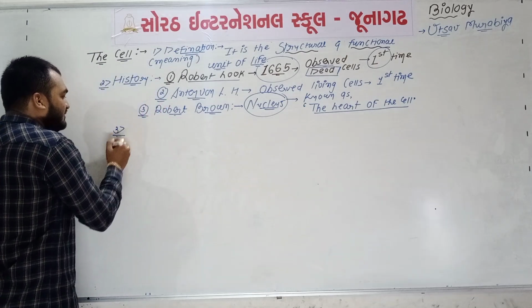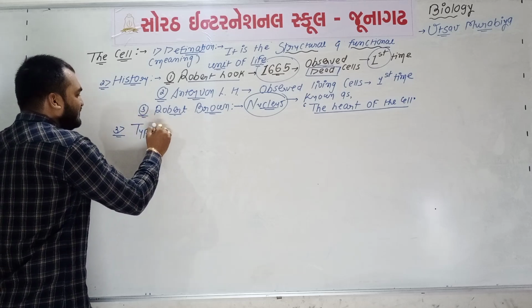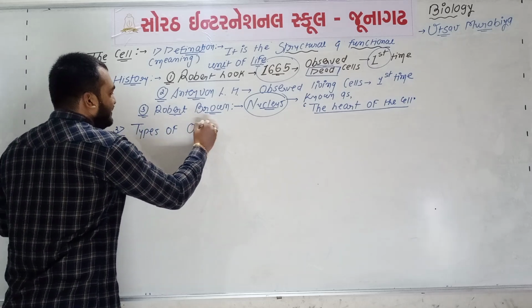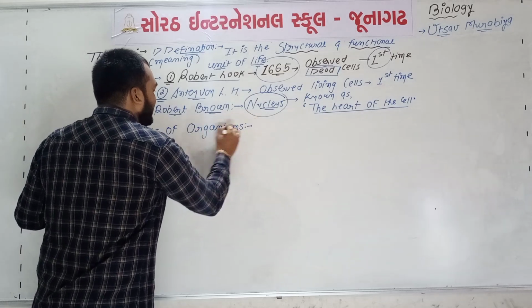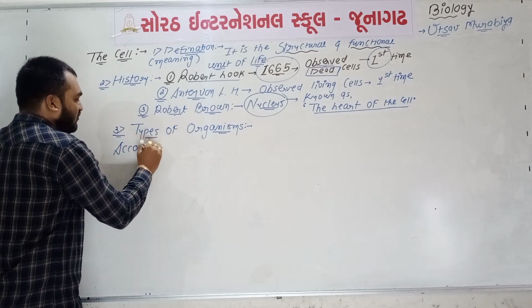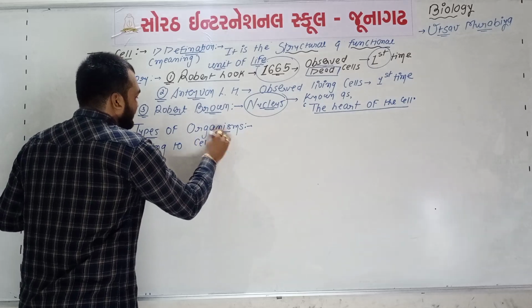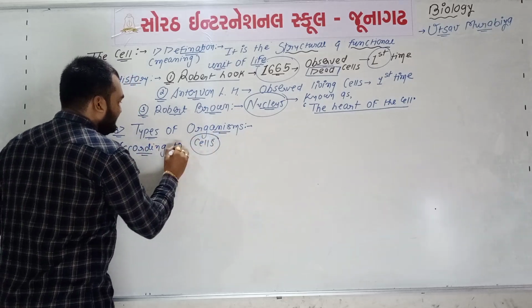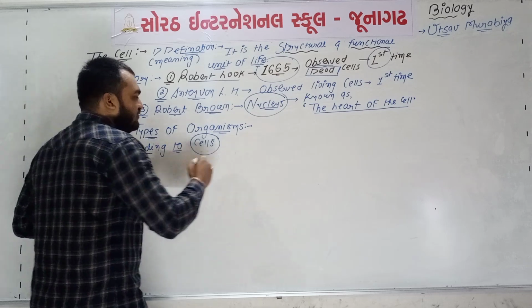Now for the third point, we are going to learn about the types of organisms. According to what? According to cells. So according to cells, how many types of organisms are there?